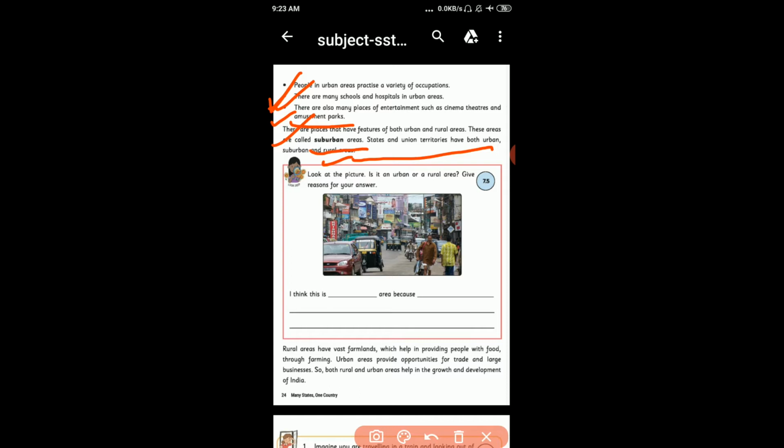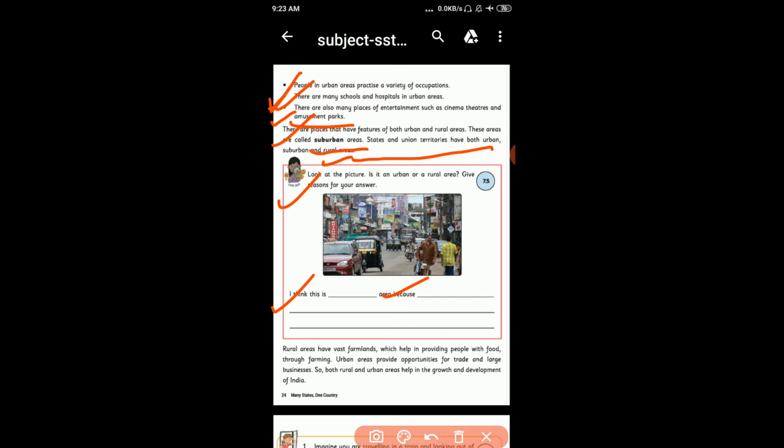Okay. Now students, look at PAP 7.5. Look at the picture. Is it in an urban or rural area? Give reasons for your answer. I think this is urban area. Maybe it is suburban or according to you it is rural area also. So write this answer yourself.